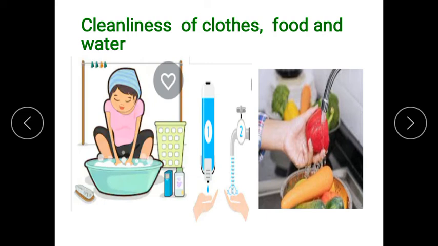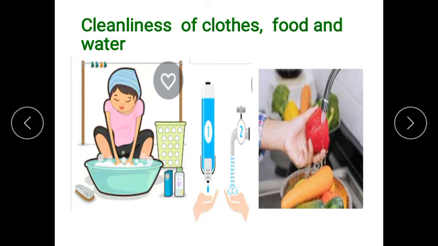We must wash our clothes with soap and water to remove dirt. We should use soap and water to remove the dirt, dust and germs from the clothes. After washing, clothes must be dried in the sun. When we dry our clothes in the sun, the clothes become germ free because of the light of the sun.